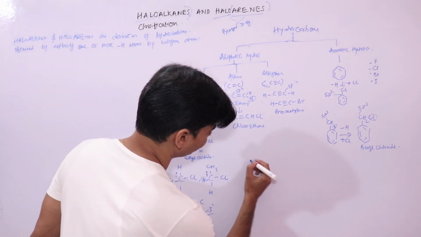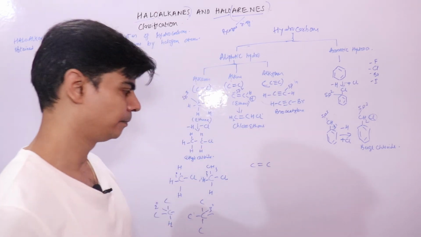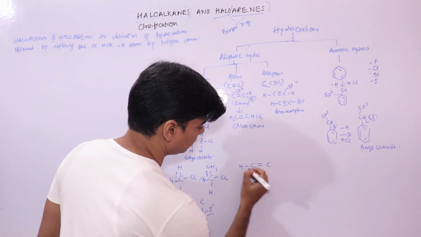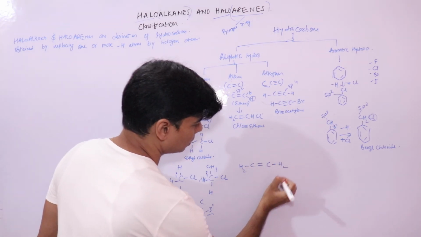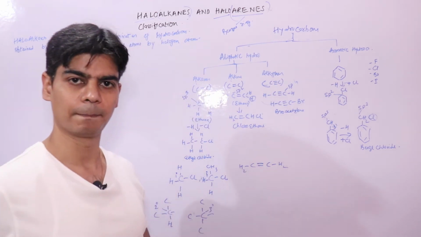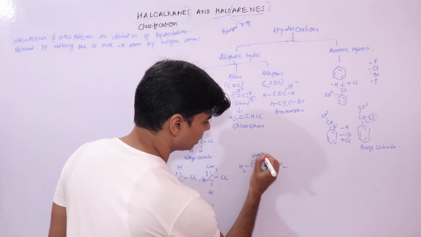Coming on to this system, the doubly bonded carbon atom, this is your vinyl system. We call it a vinylic carbon atom.